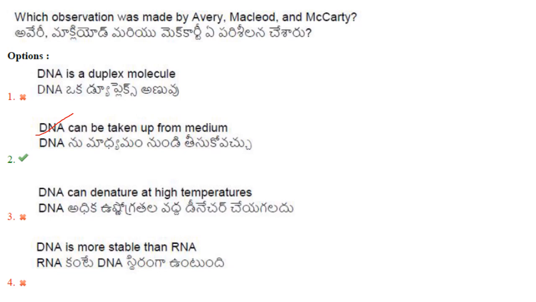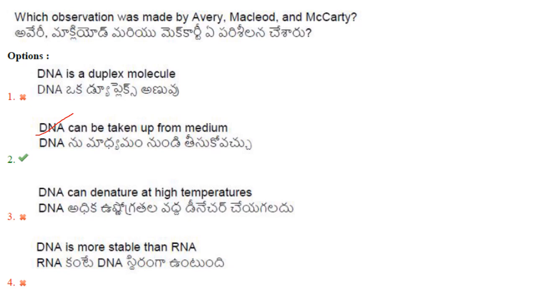Then which observation was made by Avery, MacLeod and McCarty? So these three scientists are involved in confirmation of the transformation experiment carried out by Griffith. So they have found that DNA is the transforming principle.